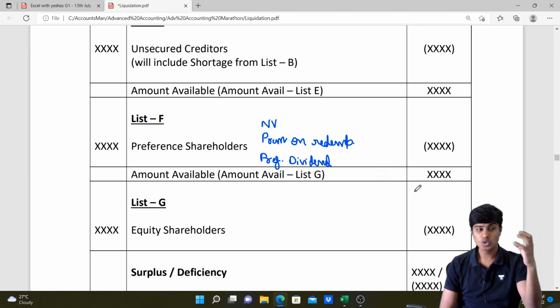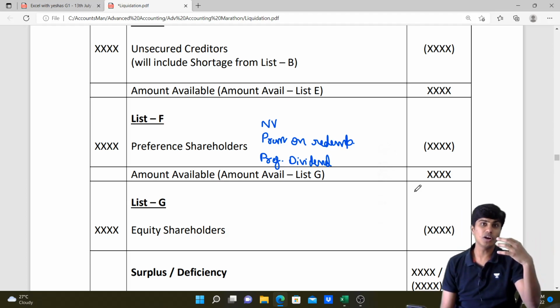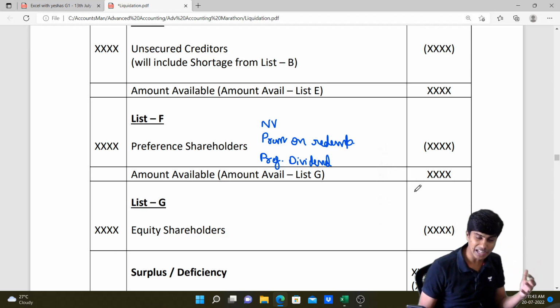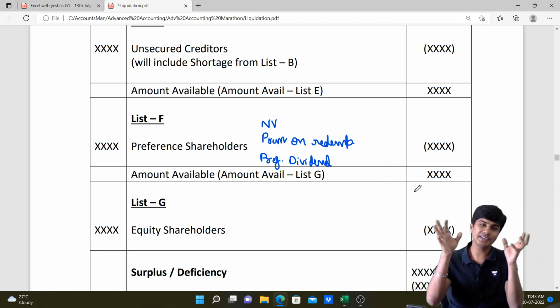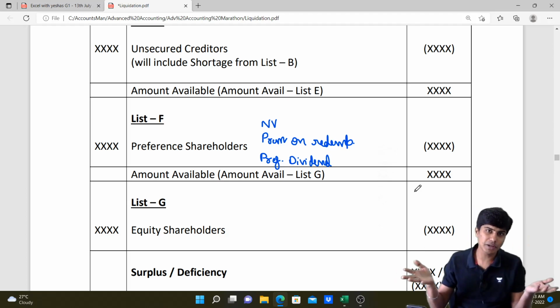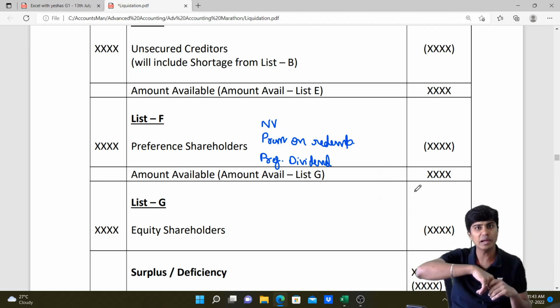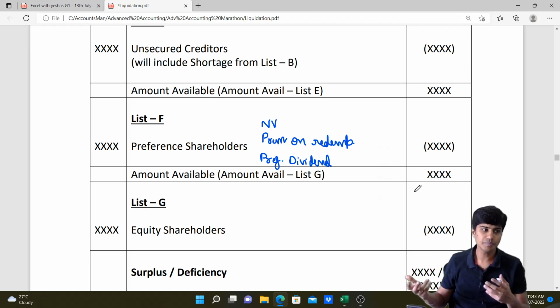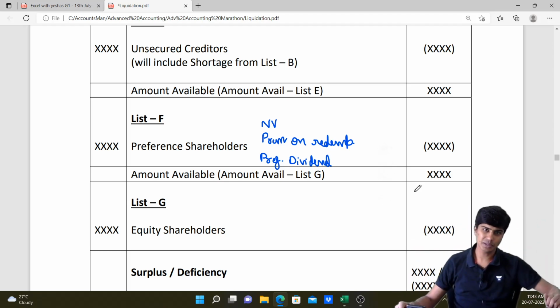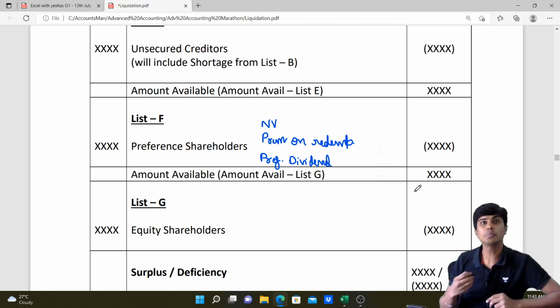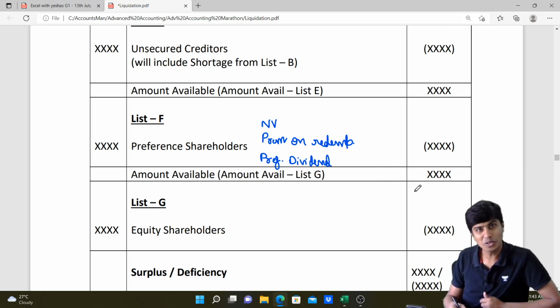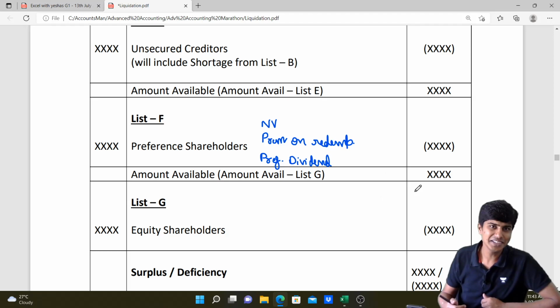If such premium and such preference dividend is already provided for and written on the liability side, then the amount paid and the amount payable match, there is no surplus or deficiency. If we pay more than the book value, what's there in the liability side, that will lead to deficiency. If we pay less, that will lead to surplus. So I hope you all understood how to prepare list F, what sort of payment is to be done, and how it will affect the deficiency or surplus. Once we're done with list F, we'll now move on to list G.